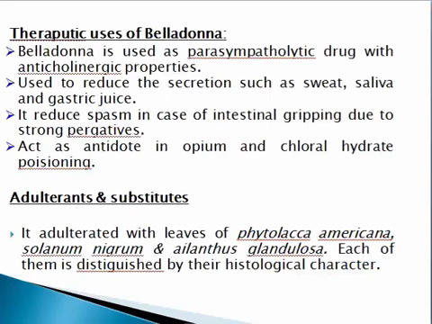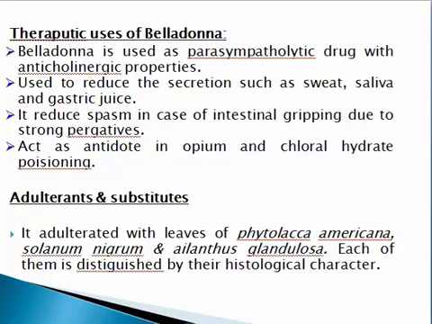Now, the therapeutic use of belladonna. Belladonna is used as a parasympatholytic drug with anticholinergic properties. It is used to reduce secretions such as sweat, saliva and gastric juices. It also reduces spasm in intestinal griping due to strong purgatives.